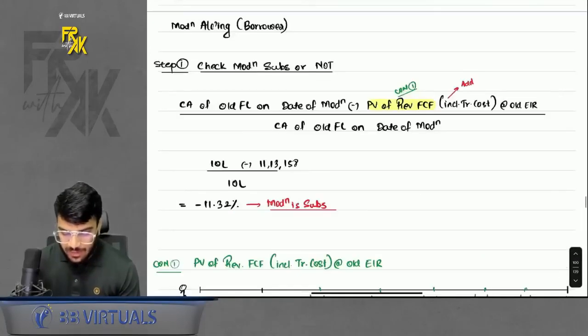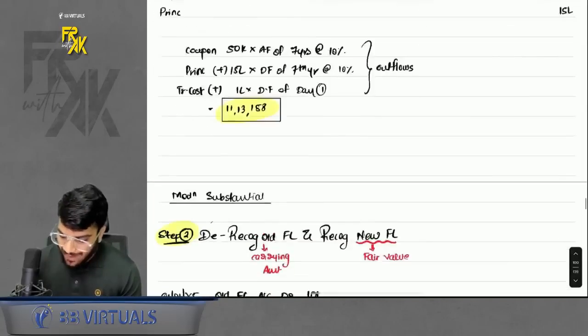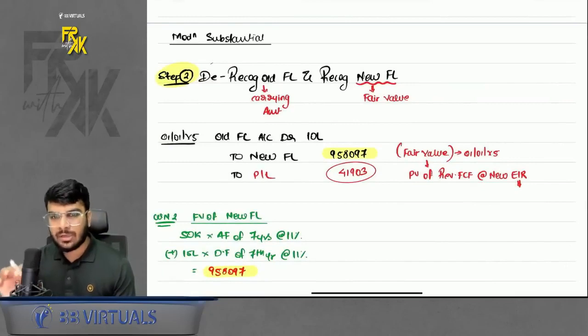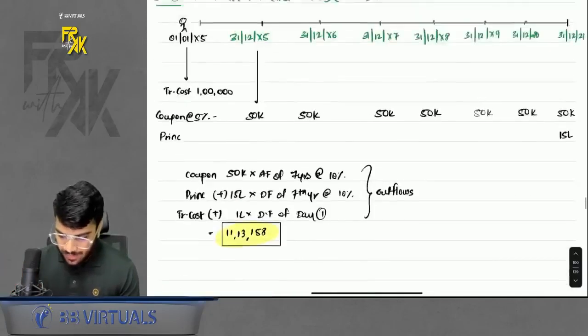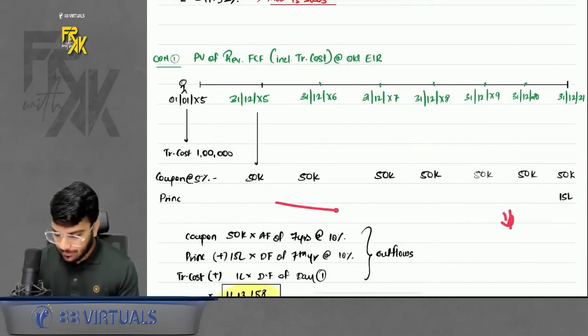When we were finding whether the modification is substantial or not, we were using the old EIR. To find the fair value, we use the new EIR. Okay, and also the transaction cost treatment is different in this case. So how do we find? We already have the revised future cash flows, discount them at the new EIR.